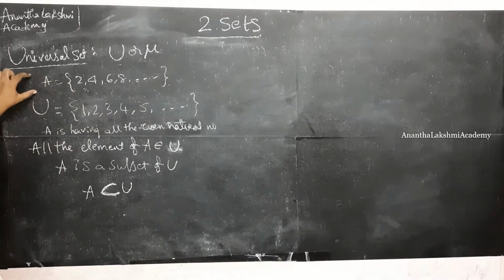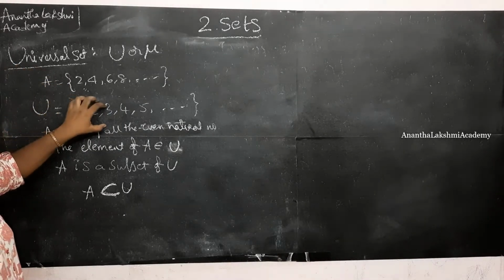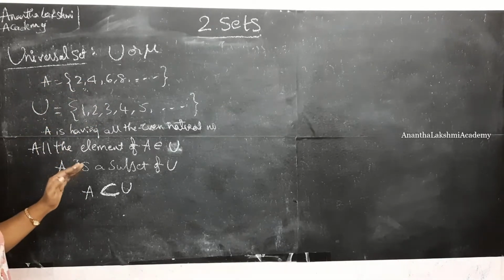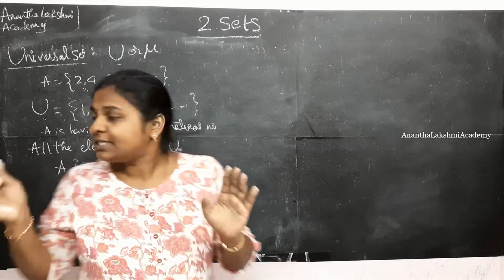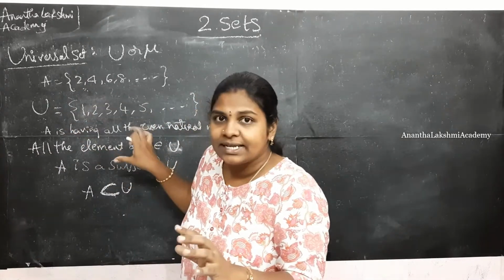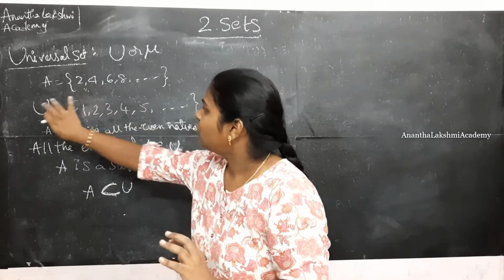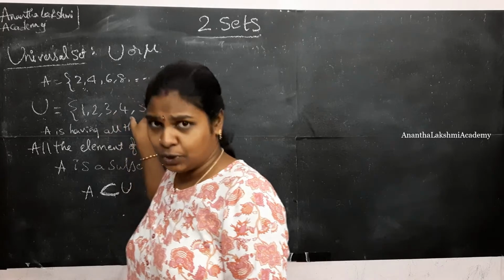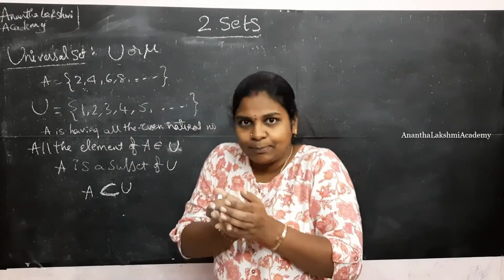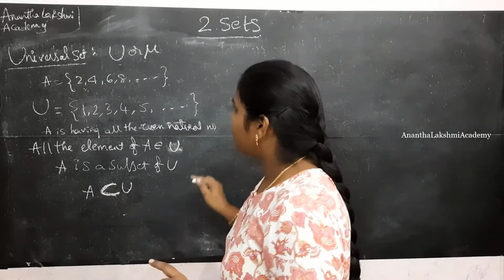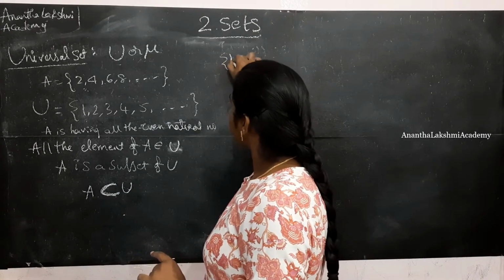All the elements are present in U, then we say that A is a subset. A subset is nothing but a set formed with some of the elements of U, so we name it a subset. A has the elements 2, 4, 6, 8 and so on, which are parts of U, so we name it a subset and denote it with this symbol. So if you consider an example of set 1, 2, 3.